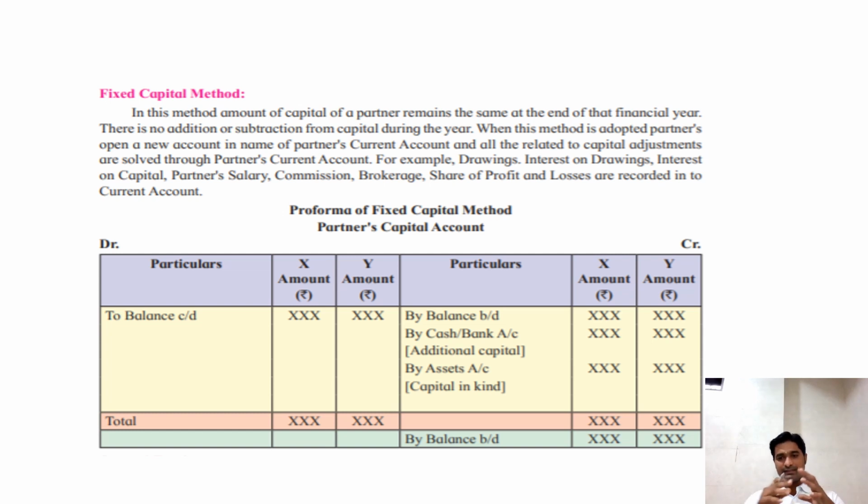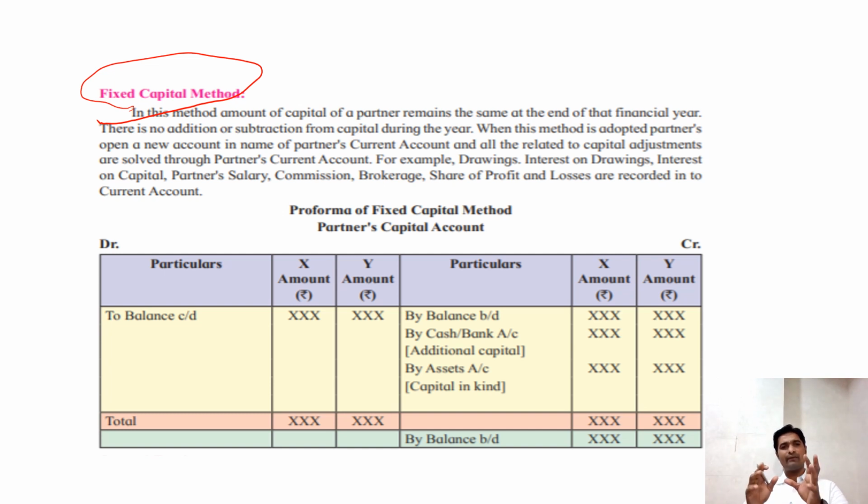that all adjustments which we usually do on the capital account, now these all adjustments should be done on the current account. So instead of the capital account, the capital account balance should be kept fixed. That is why here the name fixed capital method is given. That means the capital account balance should be kept fixed and all the adjustments on the capital account should be done on the current account. So a separate account is maintained to do all those adjustments, which is called a current account.